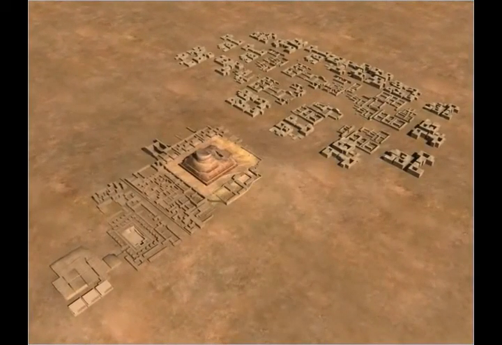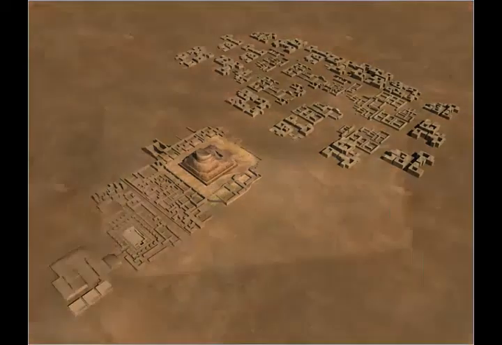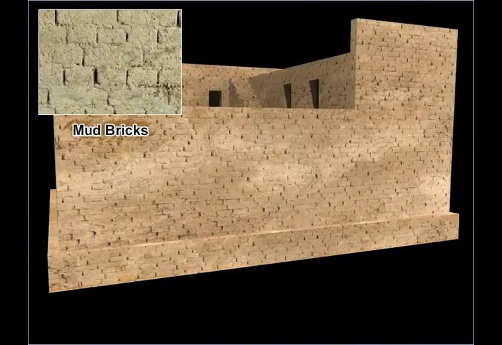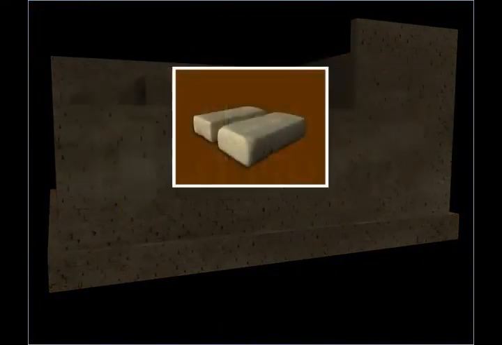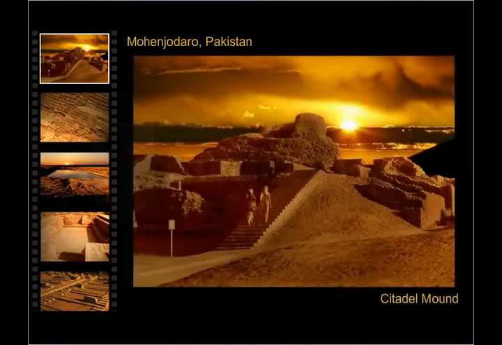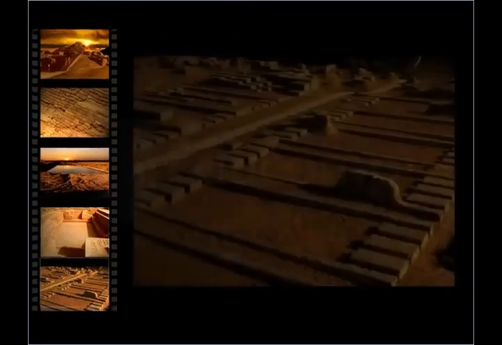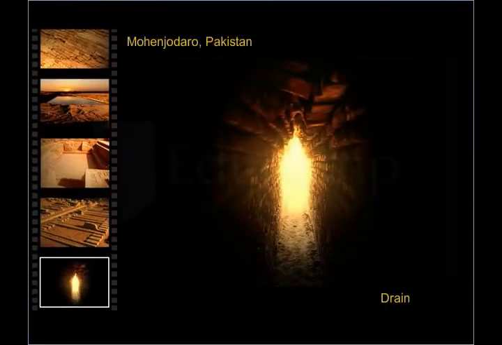Archaeological evidence suggests that the buildings in the citadel and the lower town were built on platforms which acted as foundations for the buildings. These platforms were made of mud bricks that were either sun-dried or baked and were of a standard size. The length of each brick was 4 times the height of the brick and the breadth was 2 times the height. It's very unfortunate that none of the Harappan architecture has completely survived the test of time. All we see today are the ruins of a very sophisticated and advanced civilization whose architecture continues to be the center of historical debate because so much remains unexcavated and unexplored.